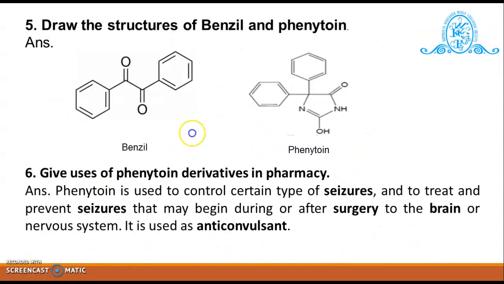Next question is, draw the structures of benzene and phenytoin. Answer. This is the structure of benzene. And this is the structure of phenytoin. Next question is, give uses of phenytoin derivatives in pharmacy. Answer. Phenytoin is used to control certain types of seizures and to treat and prevent the seizures that may begin during or after surgery to the brain or nervous system. The main use of phenytoin is that it is used as an anticonvulsant agent.